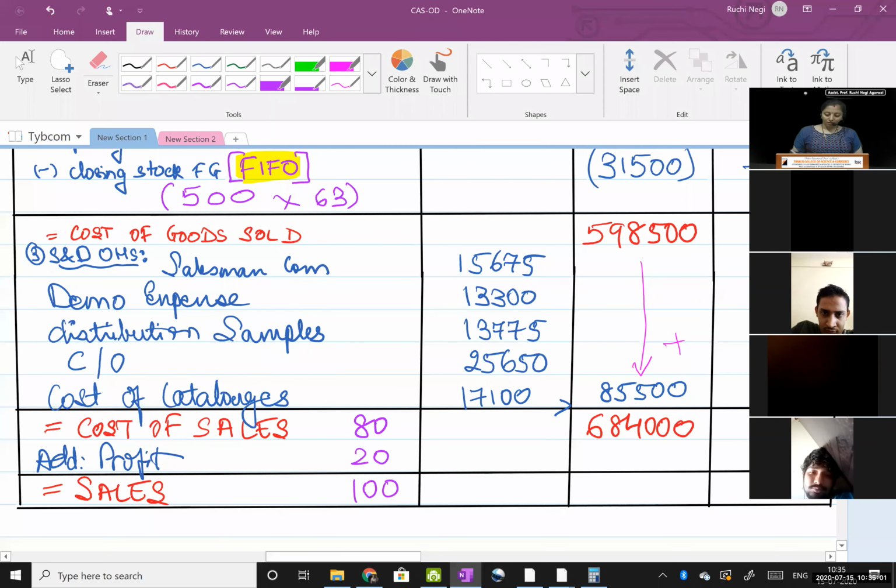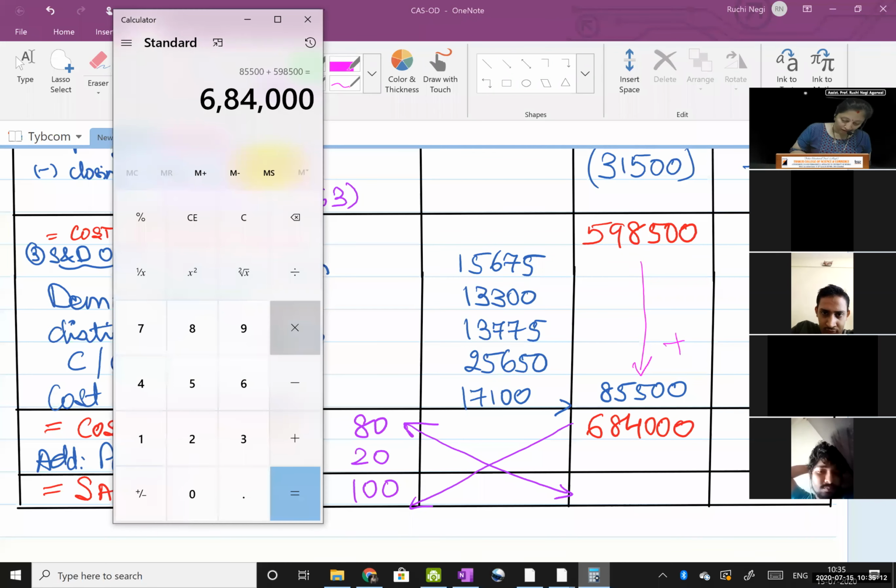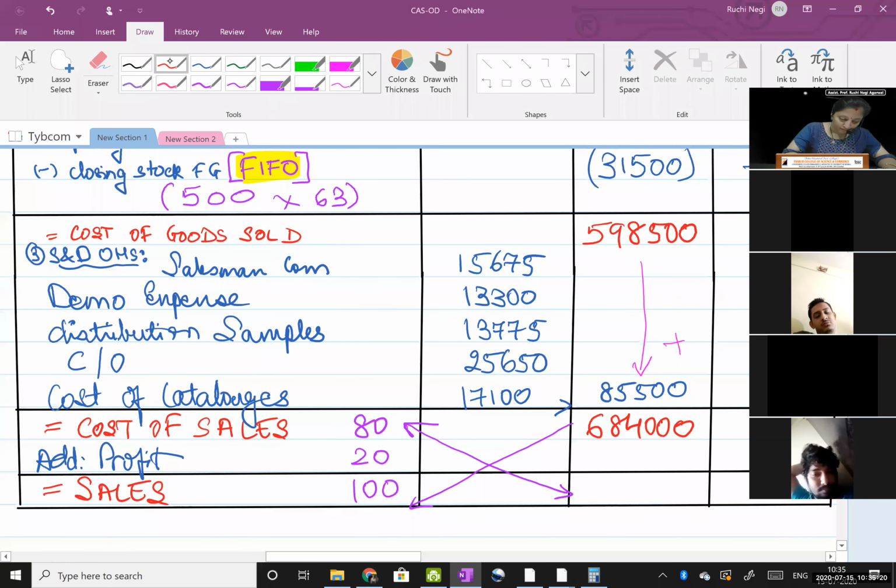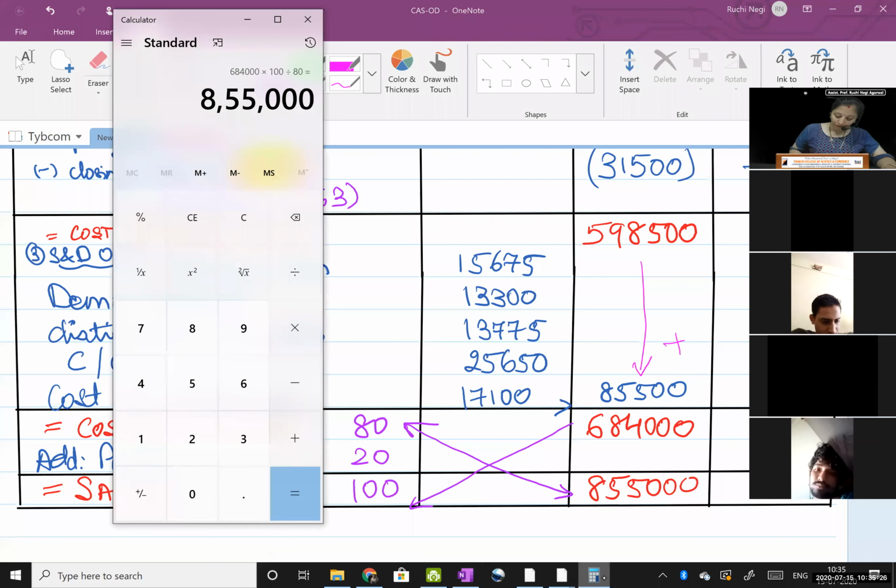Okay, cross multiply, you will get the answer. Six lakh 84 into 100 divided by 80, 8 lakh 55. Right here, 8 lakh 55.